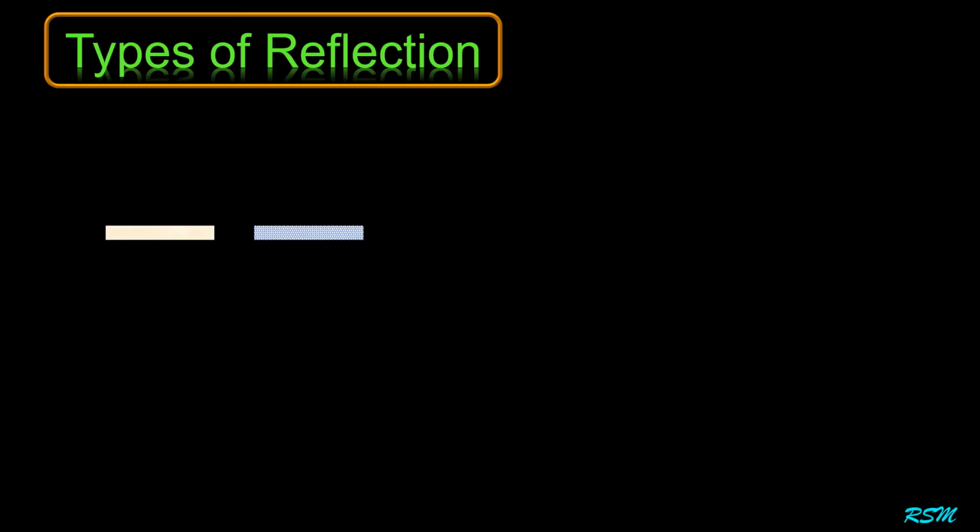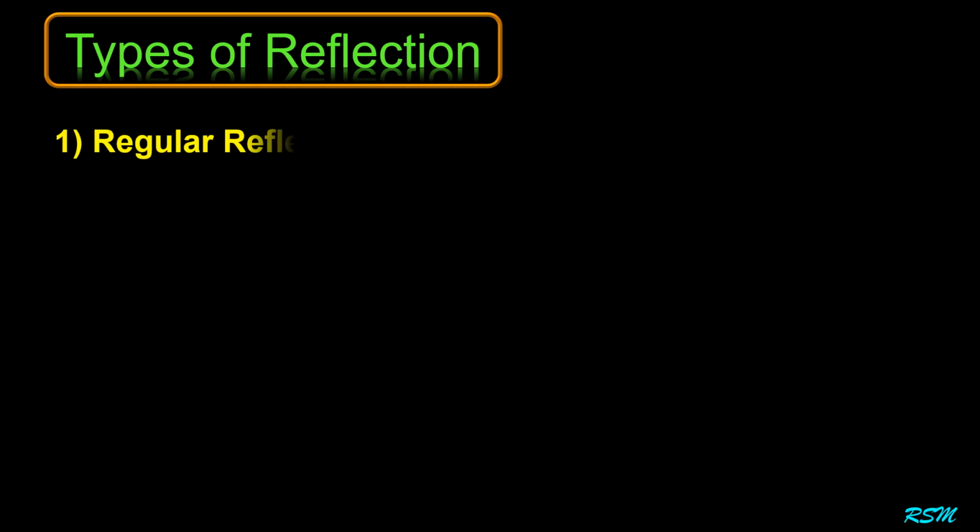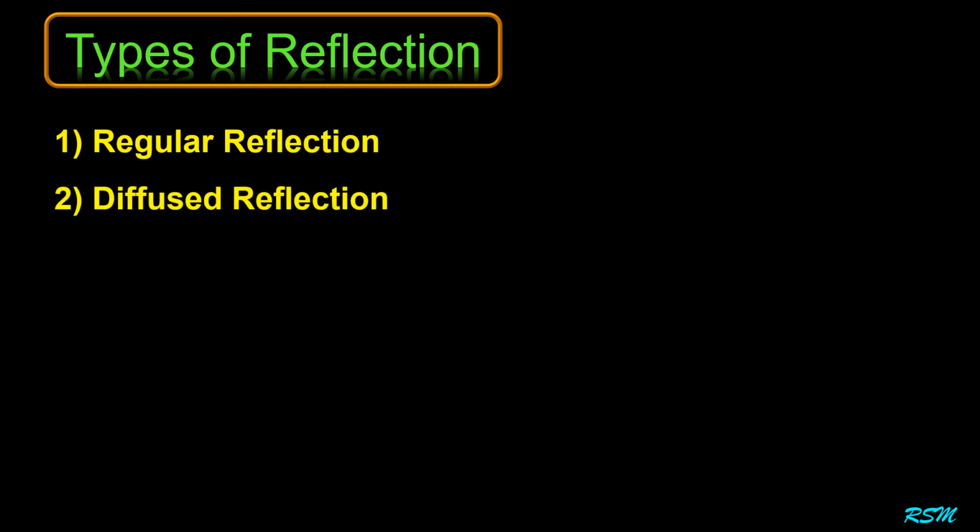The directions of reflected rays from a surface depend on whether the surface is smooth or rough. Based on this, reflection of light can be classified into three types, namely: 1. Regular or specular reflection, 2. Diffused or irregular reflection, and 3. Multiple reflections.